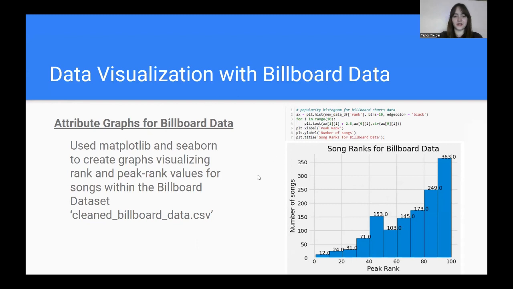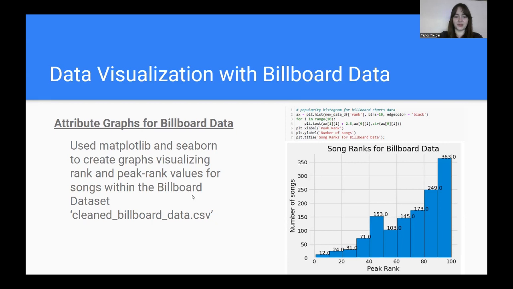And then we did some visualization with the Billboard data that we used to compare the trends in each of the data sets. So I also did some attribute graphs for this data set and used the same imports, Matplotlib and Seaborn. But for the Billboard data, we didn't have song characteristic data.